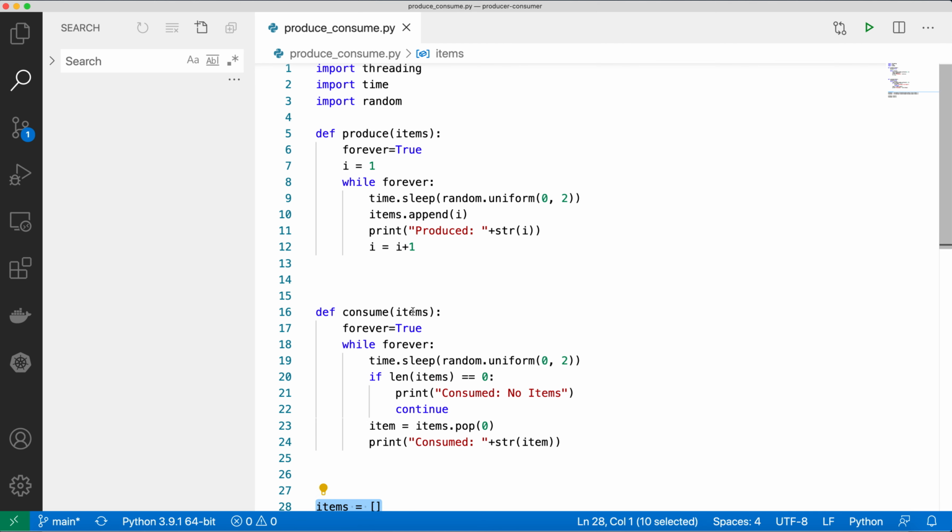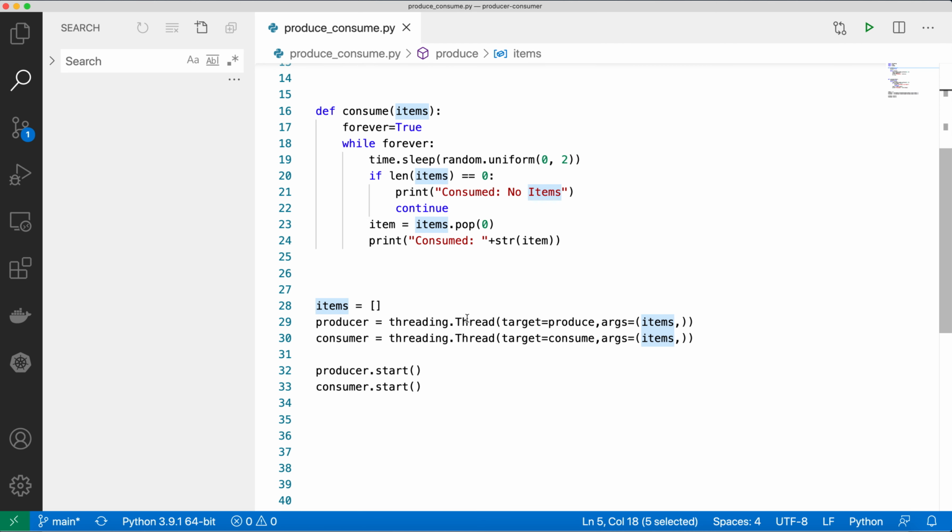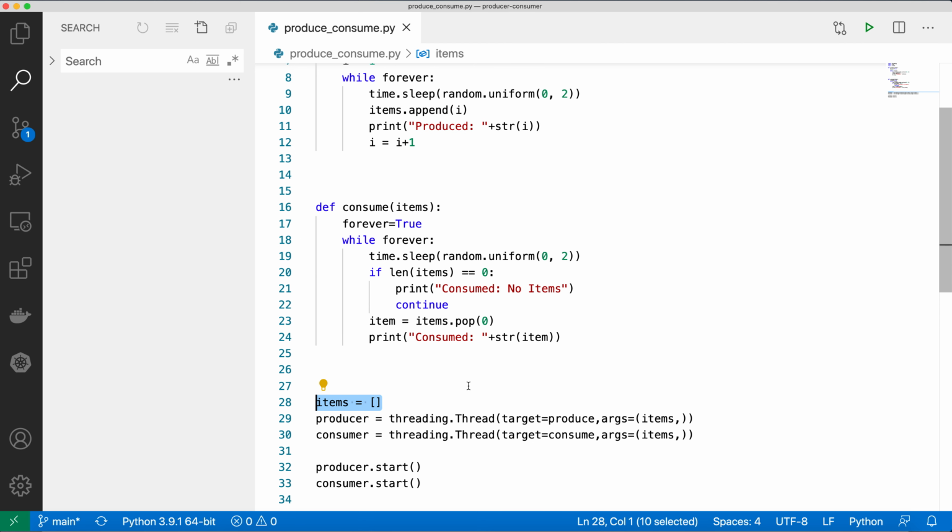You see here it takes one argument as an input, the items list, and here I have passed the same list to both producer and consumer. So this is my producer thread, this is my consumer thread, and after that I'm just starting both threads. This is my whole program, which will run two threads, producer and consumer, sharing the same queue, which is items. So let's try to run this program.